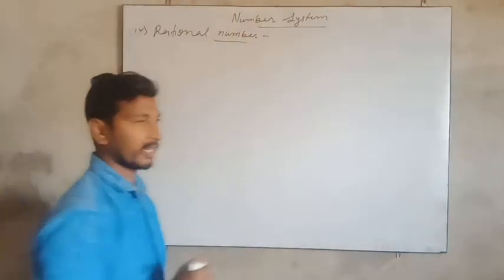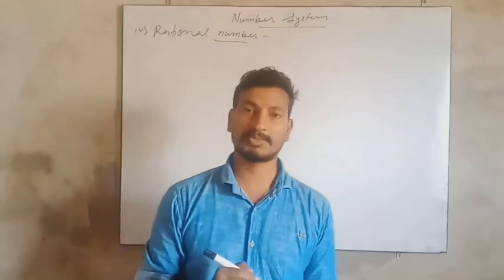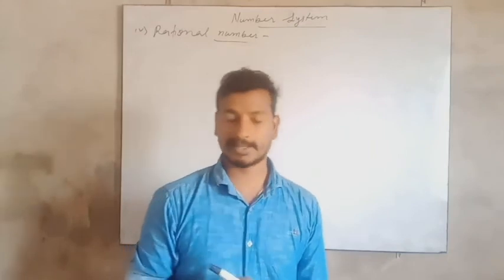What is a rational number? A number which can be written in the form of p by q, and q is not equal to 0, is called a rational number.